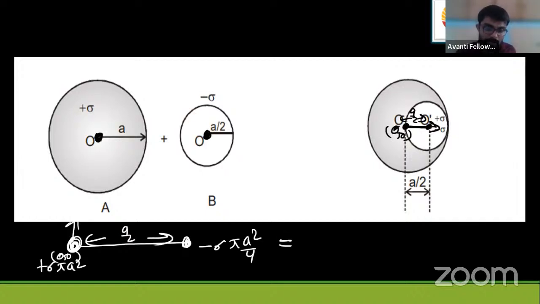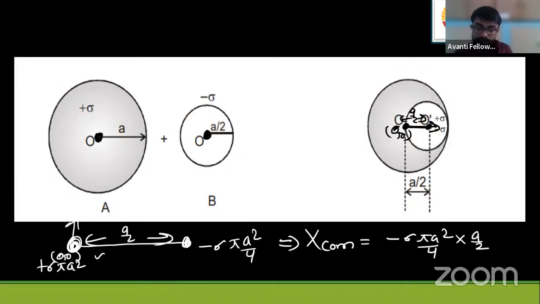Now apply the formula of x_cm, because the masses are along the same line. The first term becomes 0, and the second will be minus sigma pi a square by 4 into a by 2. If we add the masses, the denominator is sigma pi a square into 1 minus 1 by 4, because the minus sign is there.